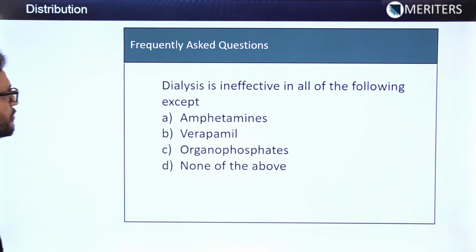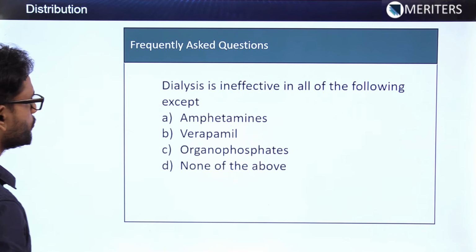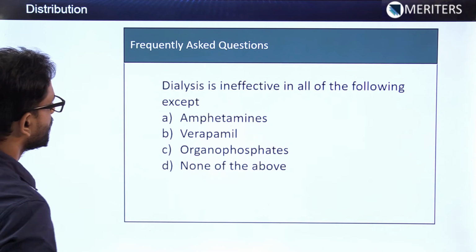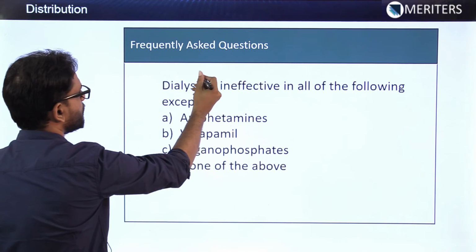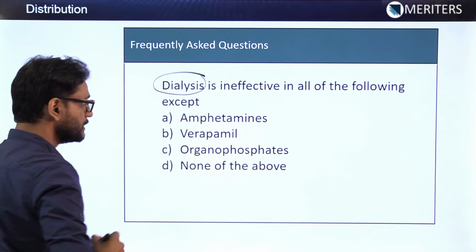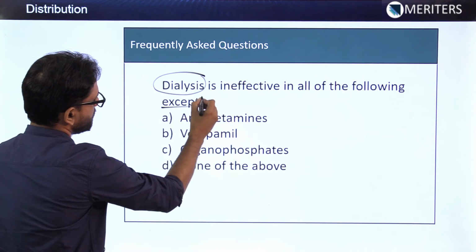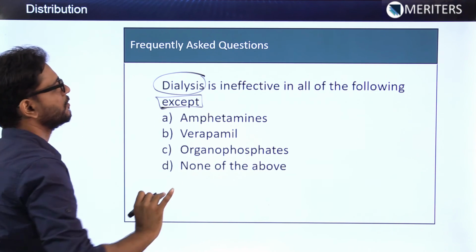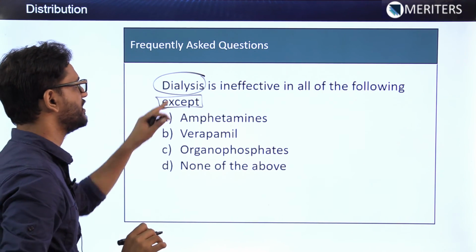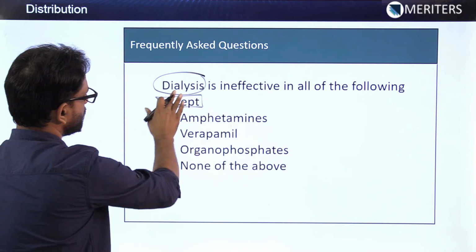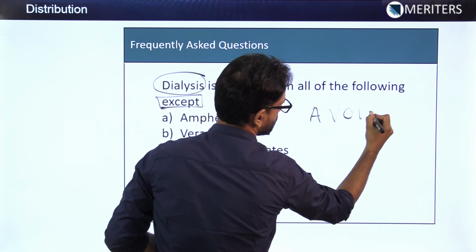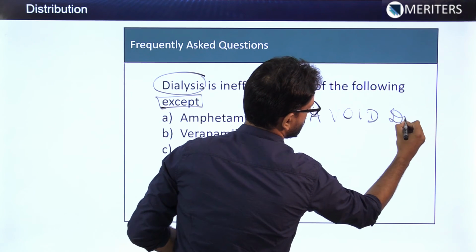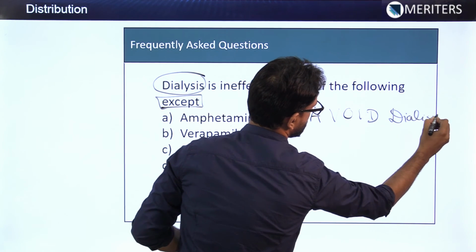So let's discuss certain questions based on the distribution. The first question here is, dialysis is ineffective in all of the following except. So here dialysis is the keyword for us and they ask the wrong statement. We have to remember except always. So there are certain drugs in which we should avoid the dialysis, right? So this is a mnemonic.